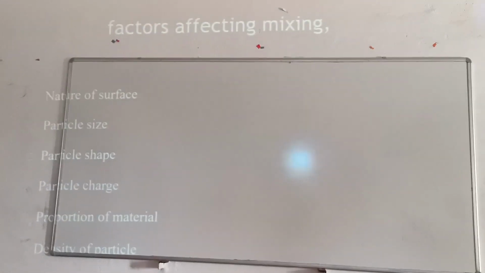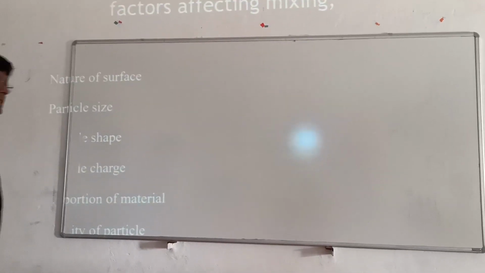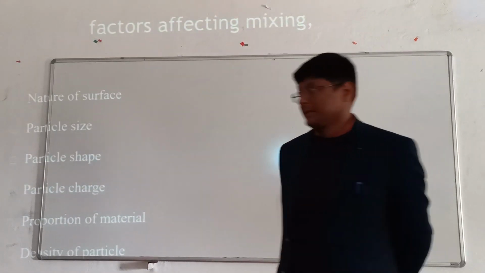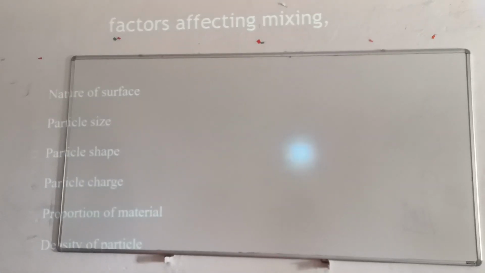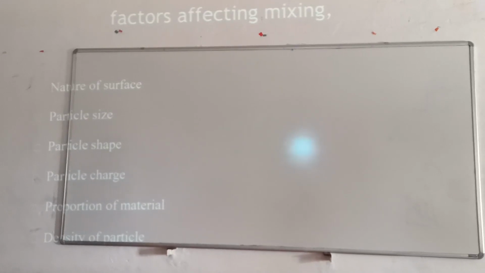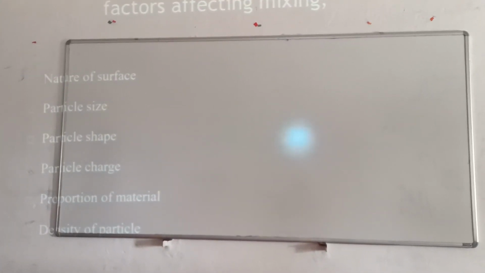Now we come to the factors affecting mixing. There are a lot of factors that affect the mixing operation, such as the nature of the surface, particle size, particle shape, particle charges, proportion of material, and density of particles.